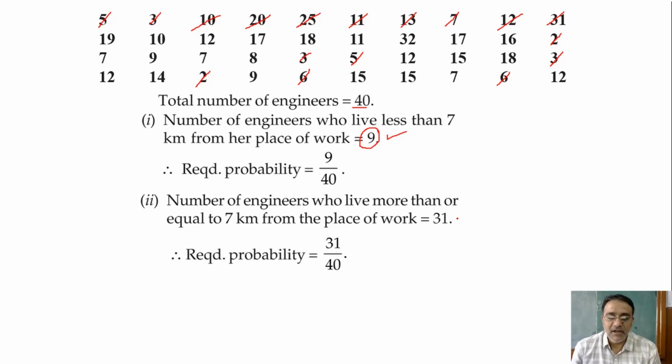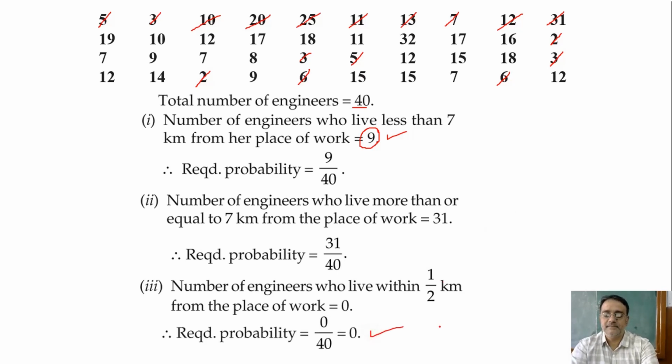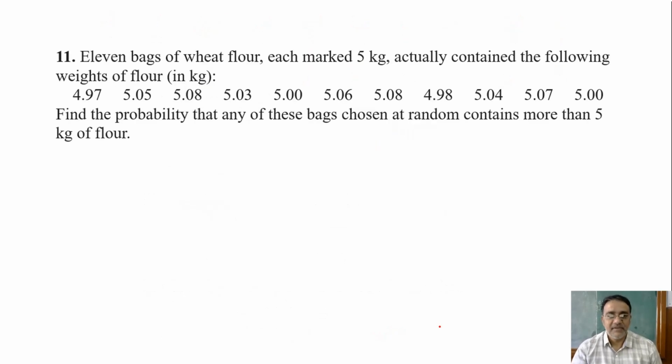Very good. Now the last one is to find the probability that an engineer lives within half kilometer. There is no engineer within half kilometer, so that is an impossible event, and what is the probability? 0 upon 40, that is 0. So any doubt in this question? No, sir. Okay, so now we'll move towards question number 11.